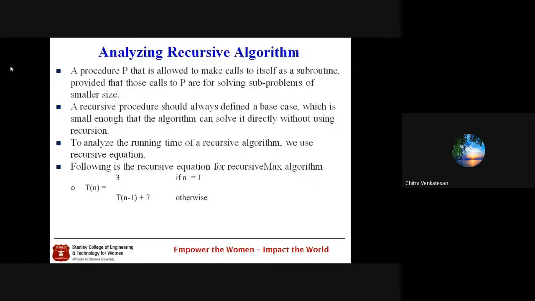Very nice, Amma. Continue. Input, output. Every function will have input, output. Fine. The second characteristic is finiteness. So finiteness indicates what? The algorithm should stop somewhere. That means every algorithm should have a finite number of instructions and the execution should stop somewhere. It should not continue infinite times.